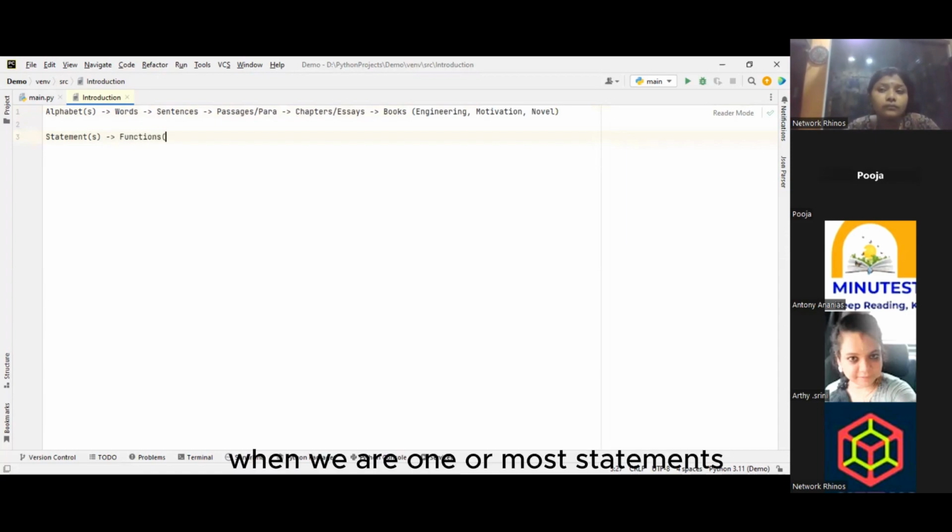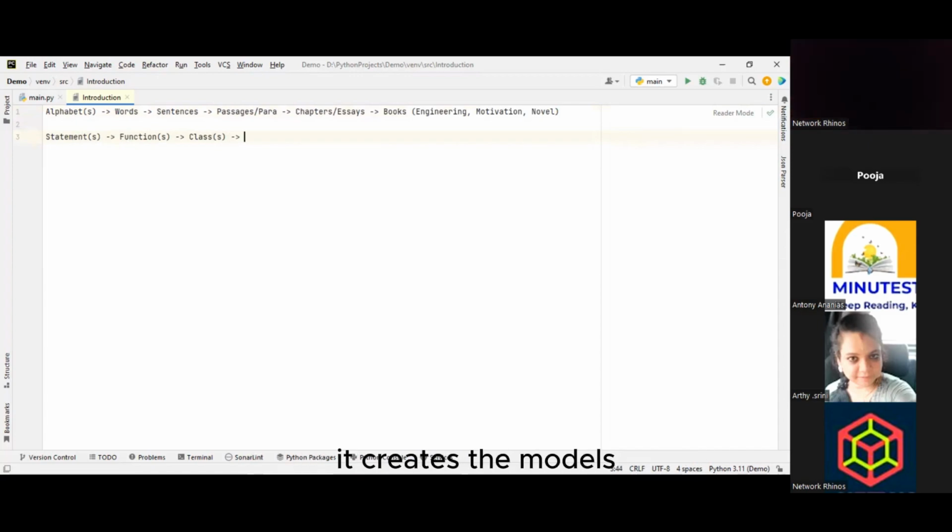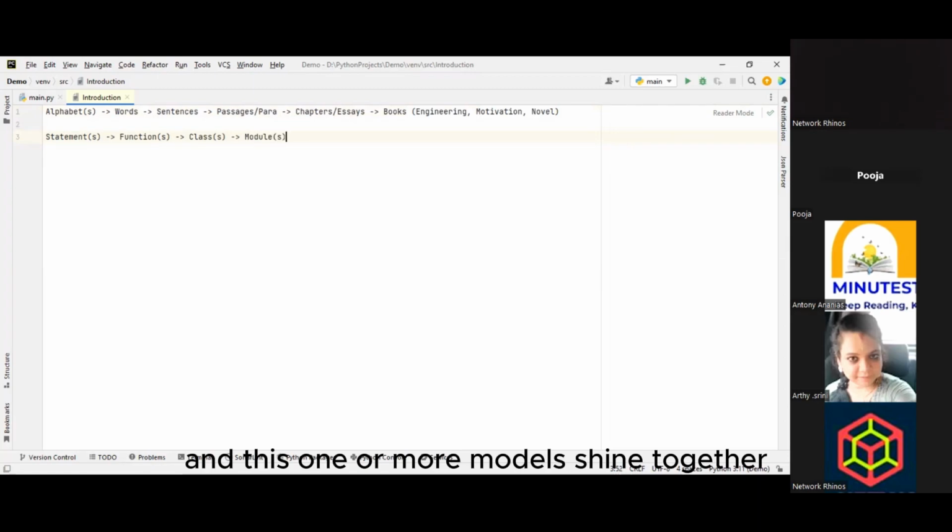When one or more statements create functions, these functions joined together create a class. And one or more classes joined together create modules. And one or more modules joined together make packages. One or more packages joined together, finally the end product, we are going to get the project.